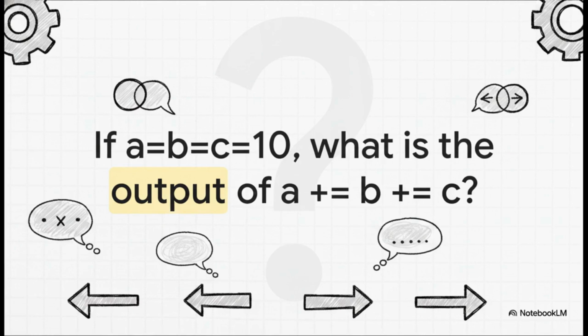To wrap up today's explainer, I want to leave you with a bit of a brain teaser. Remember those rare operators we talked about that use right-to-left association? Well, assignment operators are one of them. So if variables A, B, and C all start at exactly 10, and you run the compound assignment A plus equals B plus equals C, what is the exact final value of A? Think really carefully about which part of that equation gets solved first.